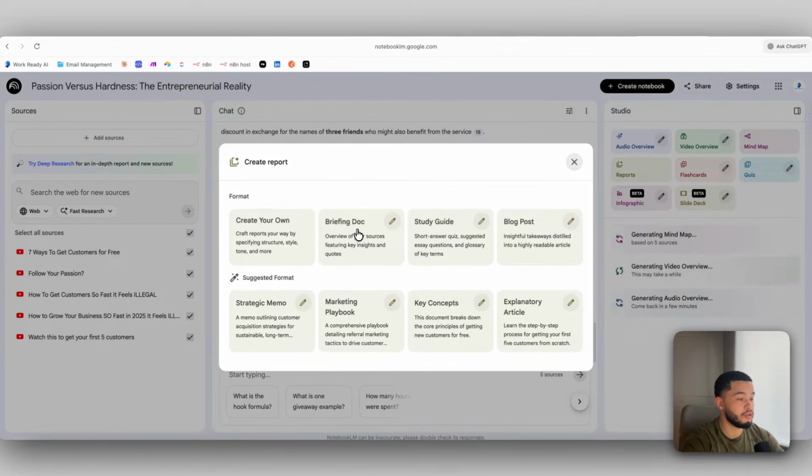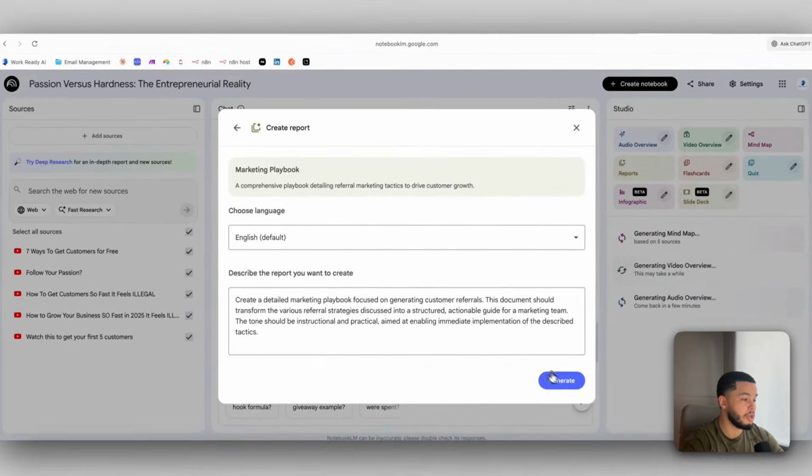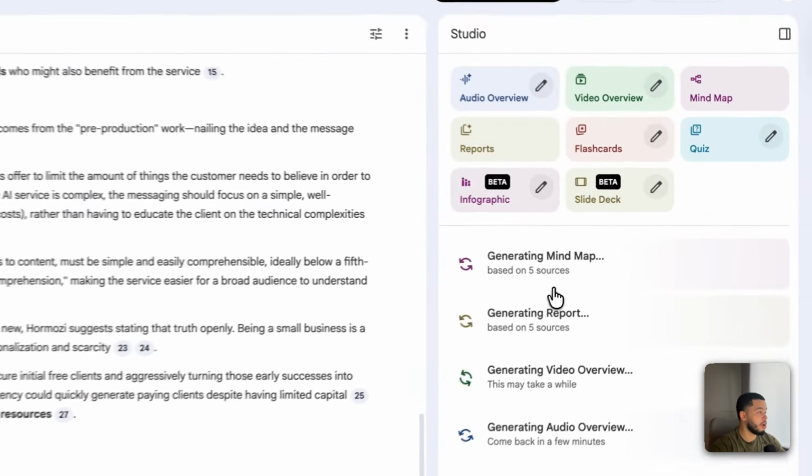We can ask it to create a briefing doc, a study guide, key concepts, explanatory article, marketing playbook. So let's say we want to do a marketing playbook, and let's press generate. It's going to generate all of these things for us.